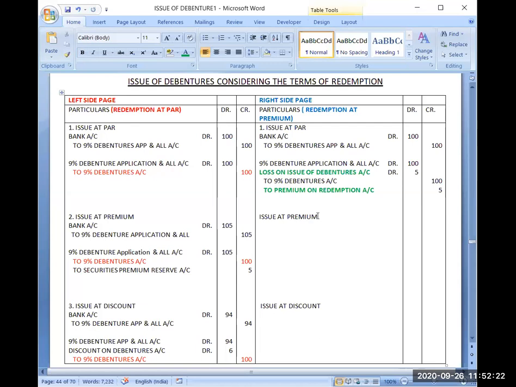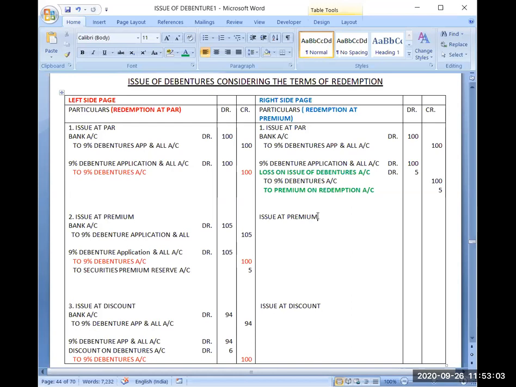The only difference is that if you are redeeming at premium, then you will be having one loss and you will be having one liability. Because the moment you promised and you accepted money, the loss has been incurred. That's why I have debited that loss. But because I have not actually paid for that loss, I have to pay that loss after 5 years. That's why it becomes my liability today also. And that liability name is premium on redemption. So you should know why I am debiting ₹5 and why I am crediting ₹5.